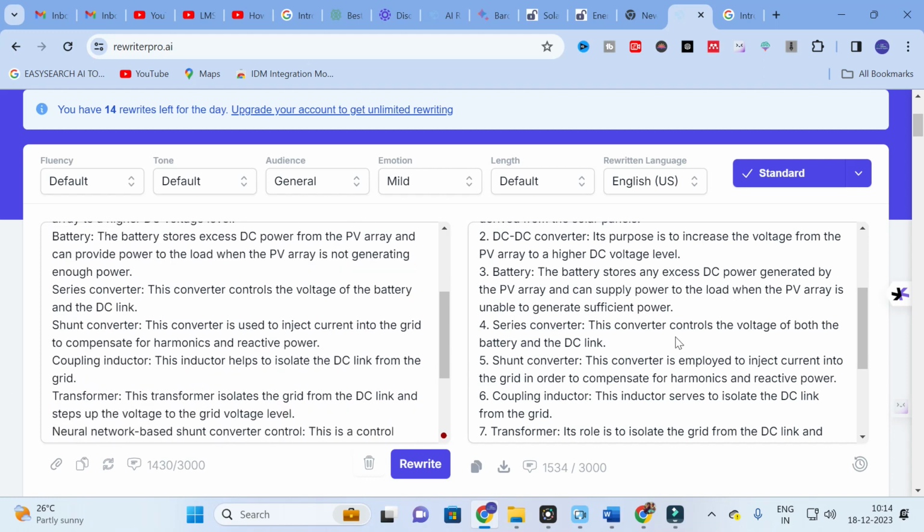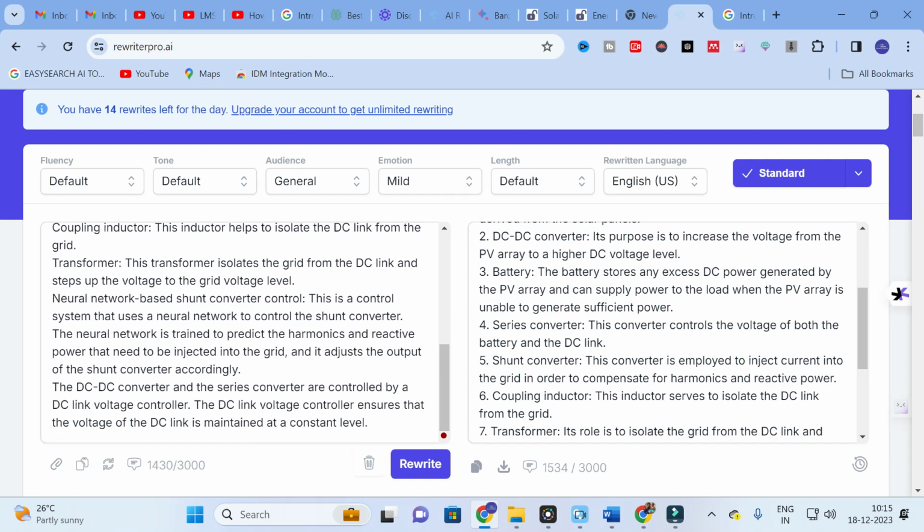So like that, it will generate unique content. Also, it will slightly elaborate the content by adding unique words. You can make use of this option to rewrite your content, especially when you have generated content by AI. As I have done, you can use this rewriter to get rid of AI plagiarism. This will help you shuffle the sentences and avoid plagiarism in your research paper while checking with any plagiarism software. So you can make use of this option.